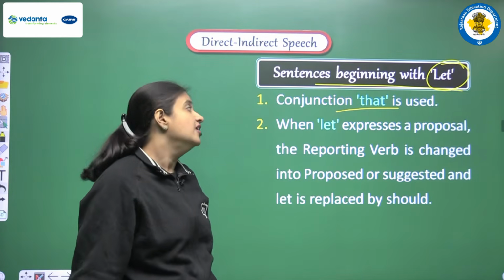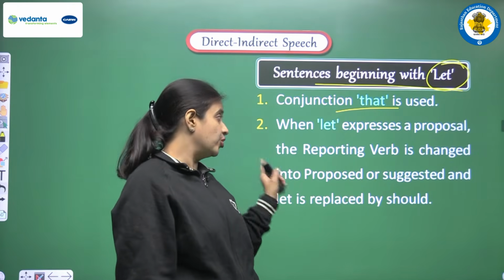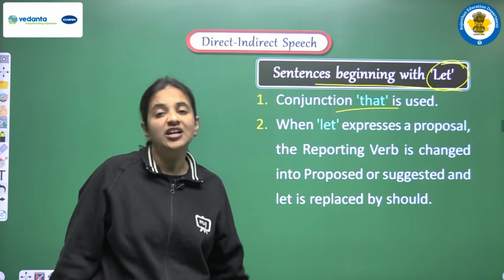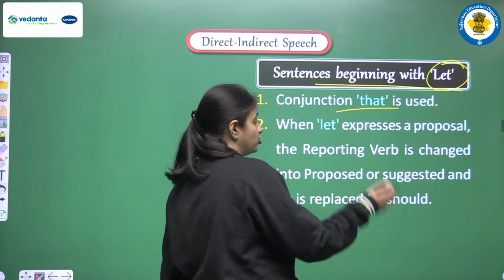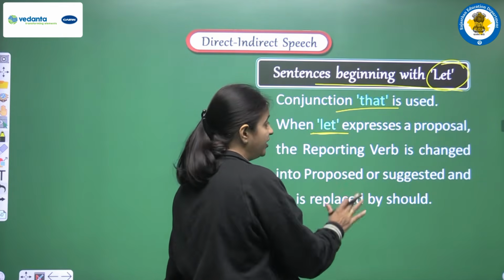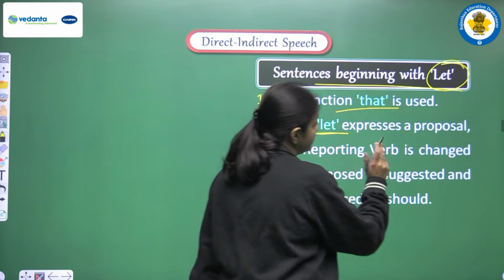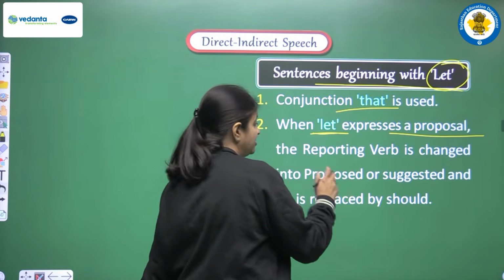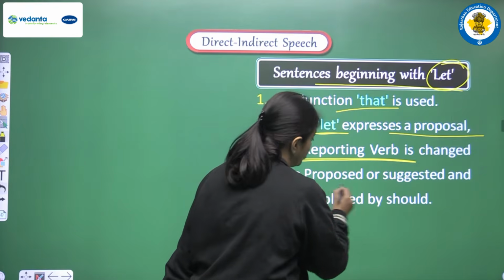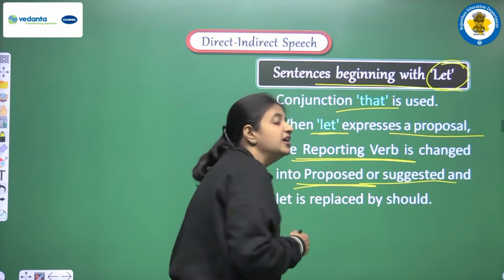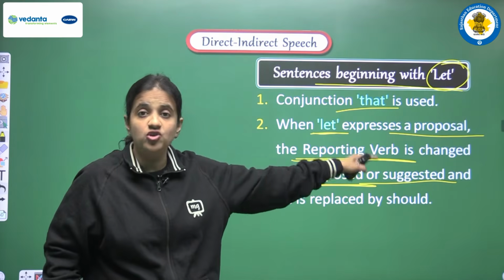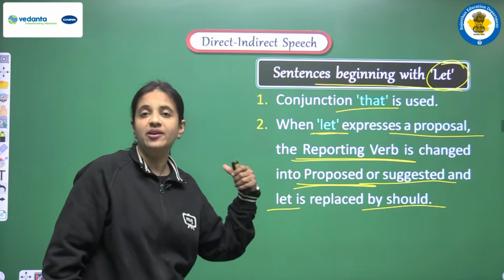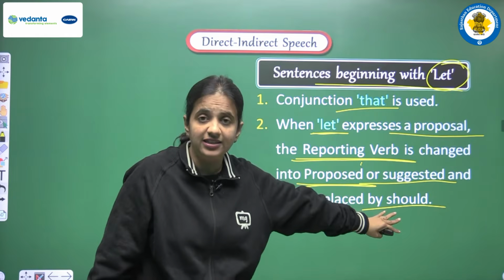Clear? Second point, when let expresses a proposal, the reporting verb is changed into proposed or suggested, and let is replaced by should. So one very important rule we are having here. So students, read one more time very carefully. According to the rule, if in the sentence let is expressing a mood of proposal, then at that time the reporting verb will be changed into proposed, or you are having one more option, you can change said to into suggested also, and the word let will be replaced by should. It means let will be removed and we have to write should in the sentence.